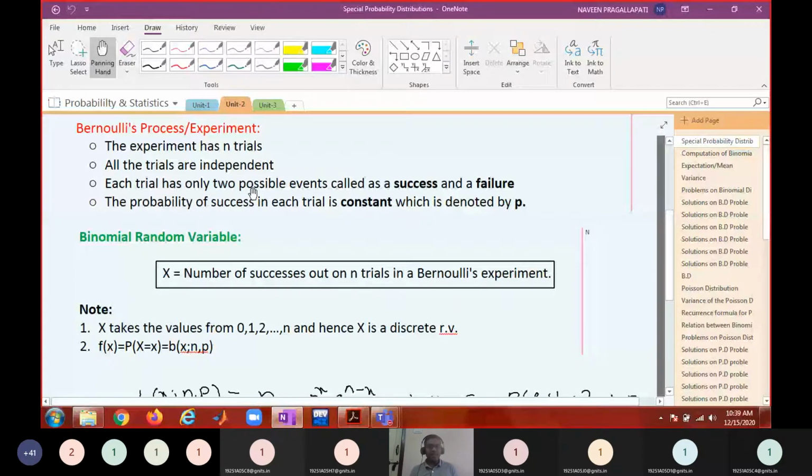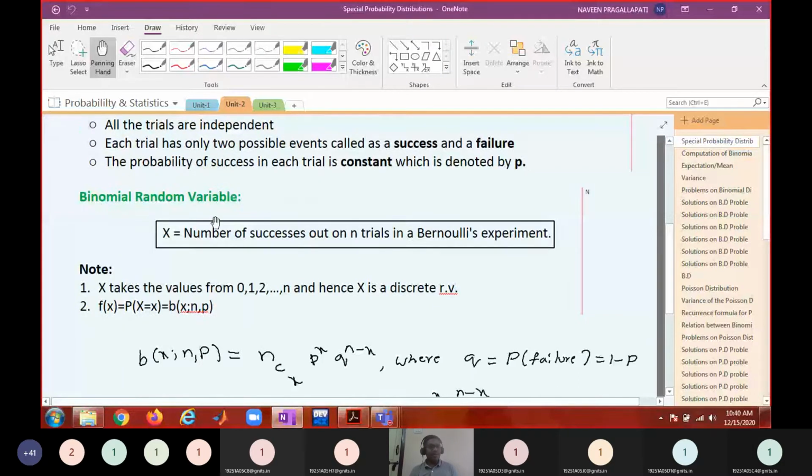Each trial has only two possible outcomes. One outcome, if you call it a success, its complement outcome is going to be called a failure. The probability of success in each trial is constant. However many trials you perform, the probability of success is always the same. That is generally denoted with the P. Then the probability of failure is denoted with the Q. So P plus Q is going to be 1.